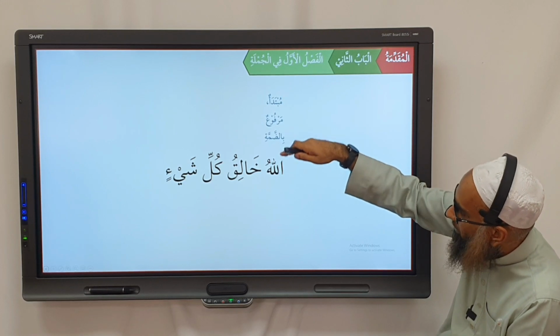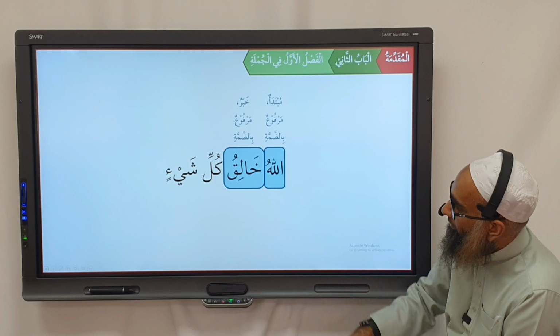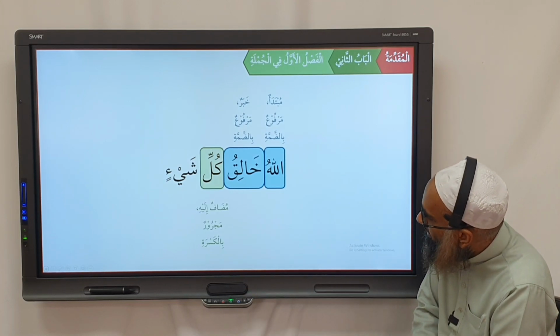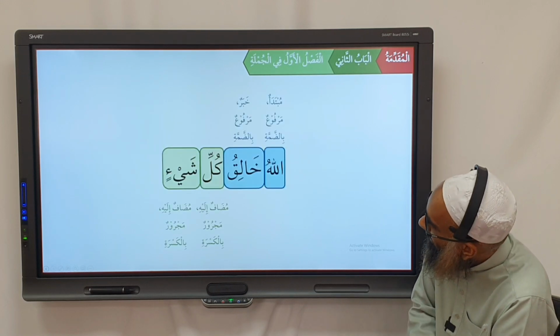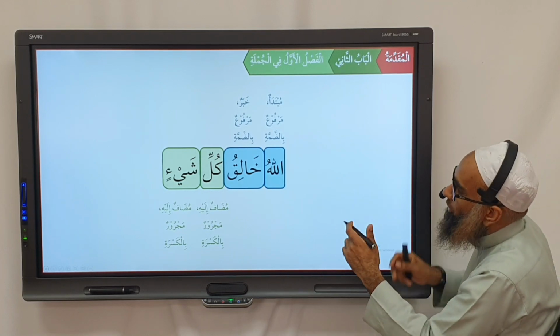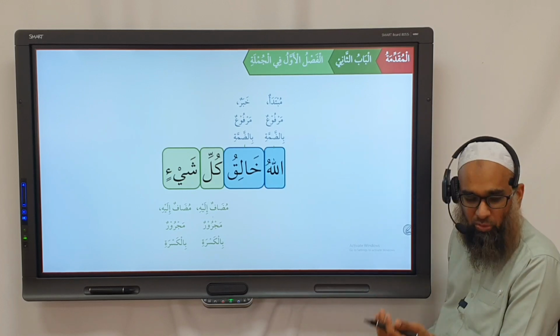Mubtada marfu'un bi dhamma, right? Then we write here, khabar marfu'un bi dhamma, and then slots at the bottom like this. Kulli mudafun ilayhi majrurun bil kasra, and shay'in mudafun ilayhi majrurun bil kasra. So you could also, if you wanted to, write the I'rab in a graph form like this. The main slots go at the top, and then the phrases go at the bottom. If you wanted to, but we're not going to do it.